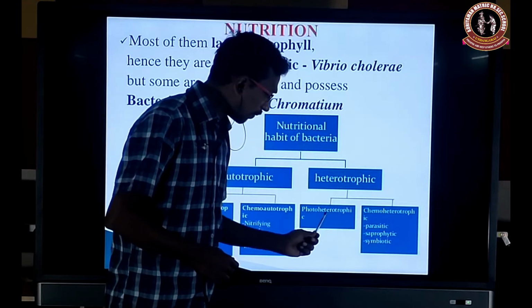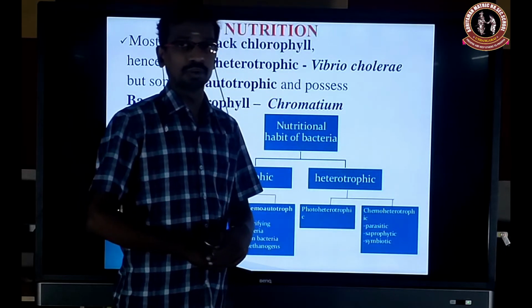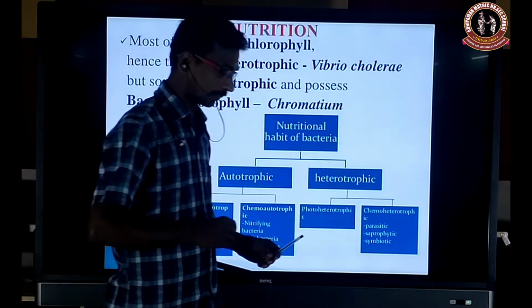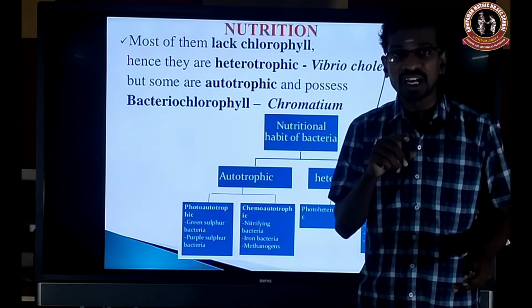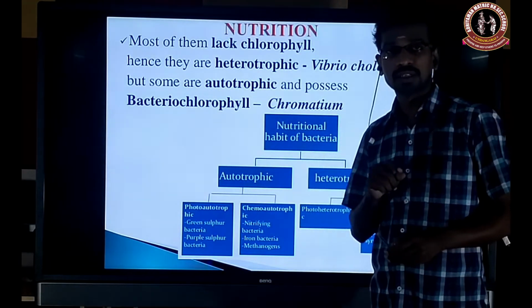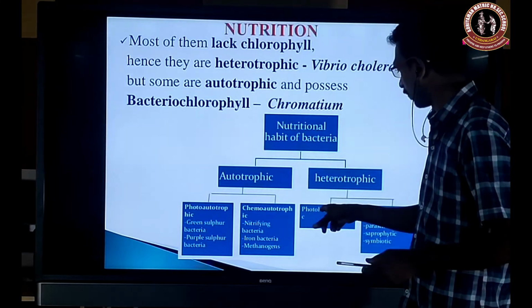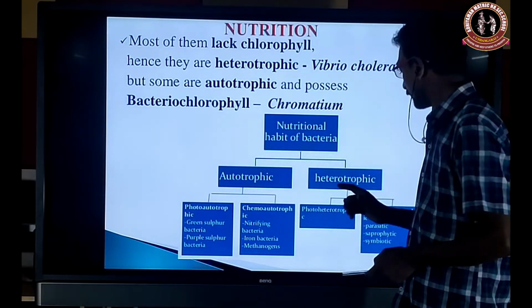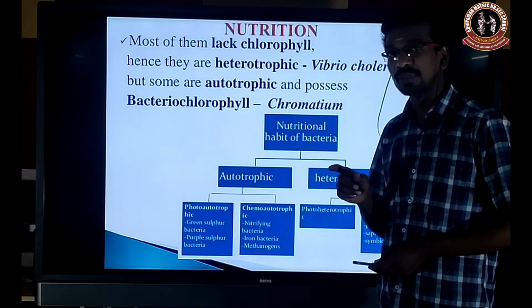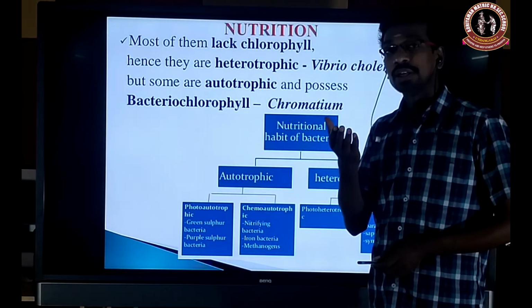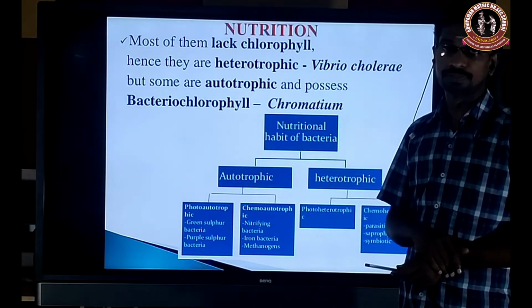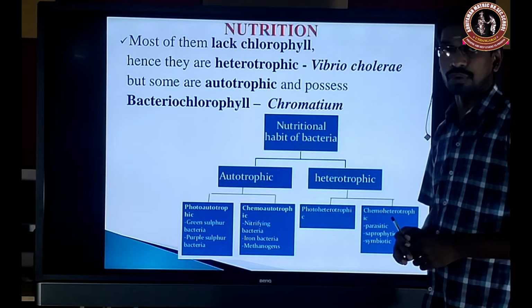Heterotrophic has two types, photoheterotroph and chemoheterotroph. So what is the photoheterotroph? They get the food material from the plants. That is a photoheterotroph. In chemoheterotroph, they get the food material from non-photosynthetic organisms. That is a chemoheterotroph. Okay.